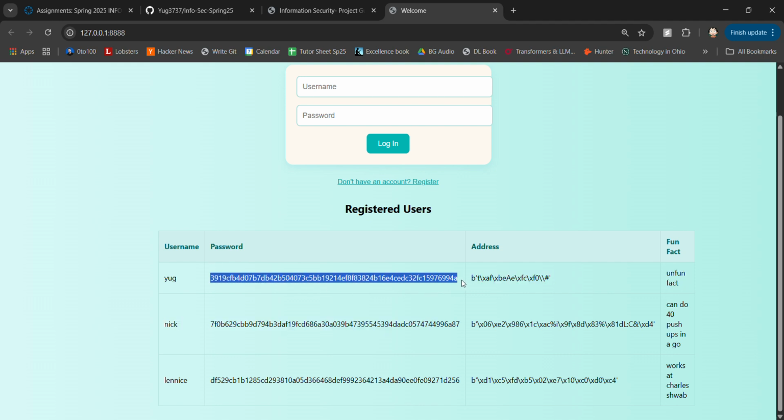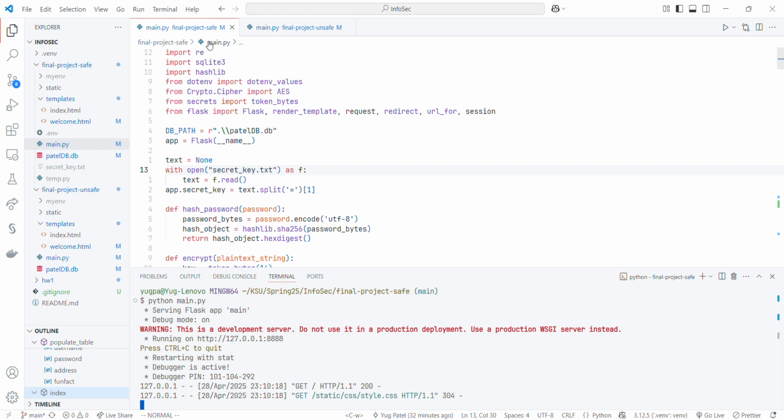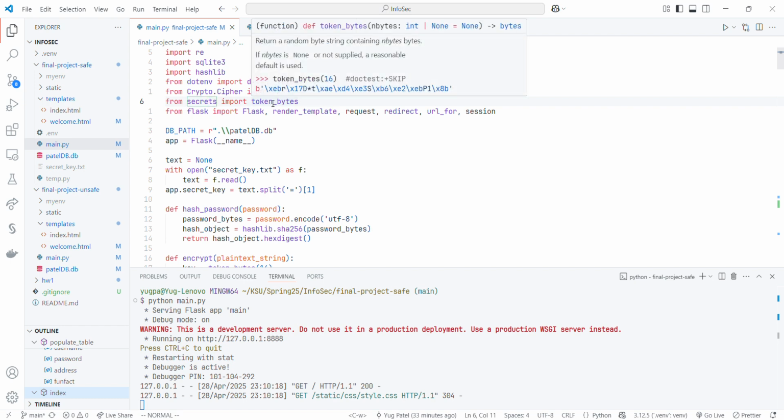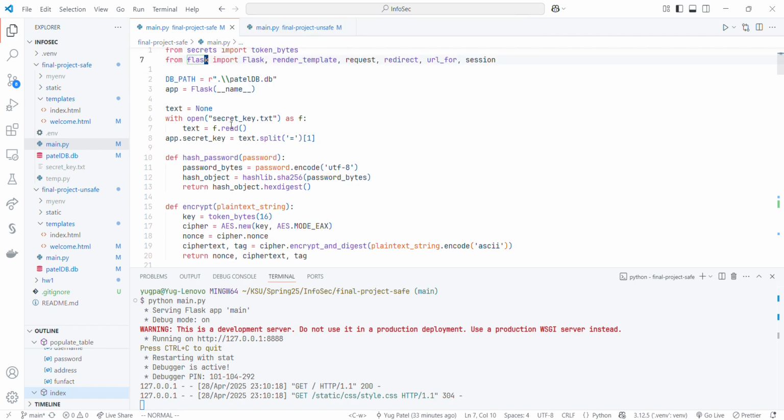The password, however, this time is hashed using SHA-256, and the address is encrypted using AES. We will just see this in the code right now. So we are using regex, we are using SQLite3, hashlib, we are using environment variables, we are using AES cipher from the crypto library, then we are using secrets for random token generation, and then Flask again.